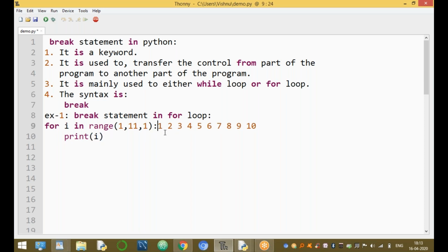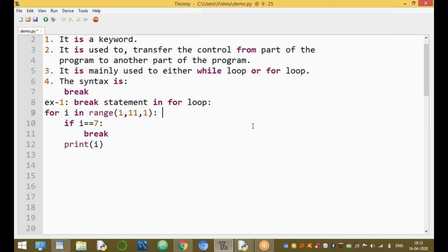For example, if i equal to 7, break. Otherwise, repeat the process.